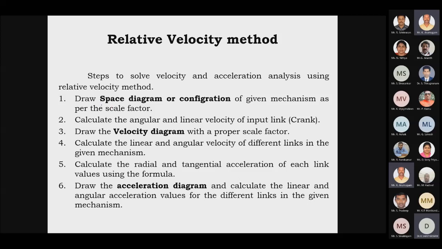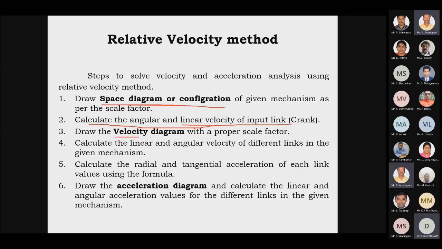First of all, we have to draw the space diagram or configuration diagram, which is a diagram consisting of all the links and their directions and angles. If it is given in our data, we can draw it. Otherwise, we have to imagine whether the given diagram is for a slider crank mechanism or a 4-bar mechanism, and draw the diagram. Then we have to calculate the angular velocity and linear velocity of the input link.